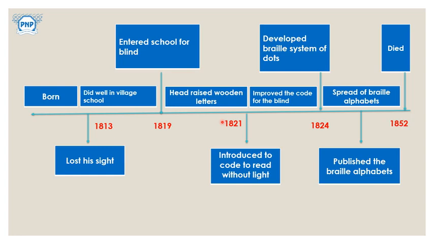How many books were there, do you know? Only 14 books were available which had such a system, like these head raised wooden letters.